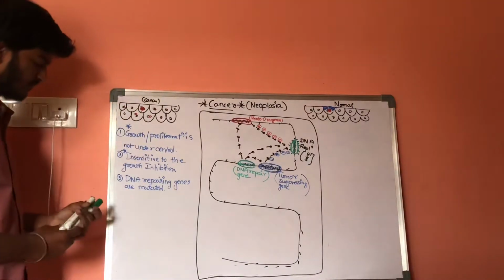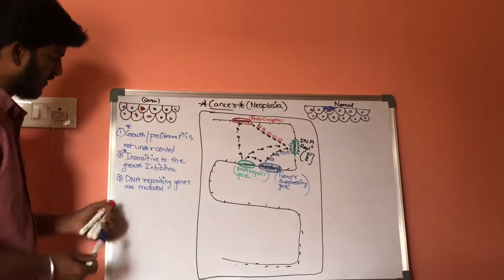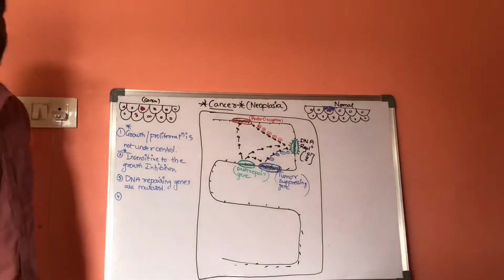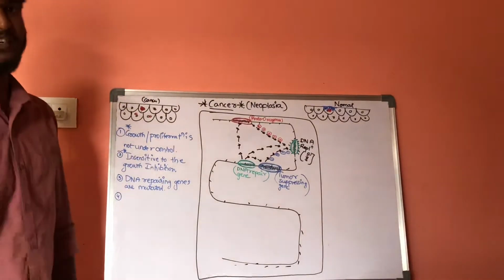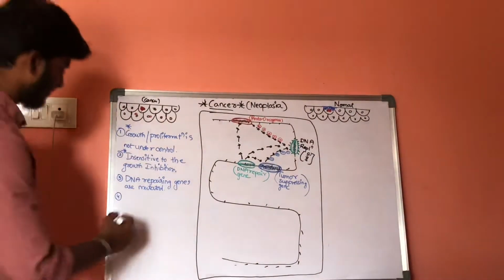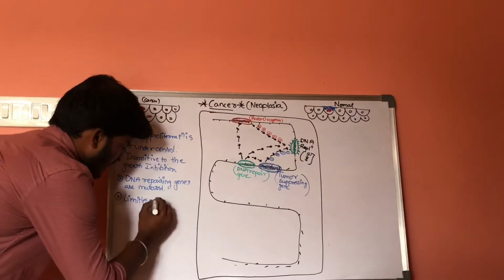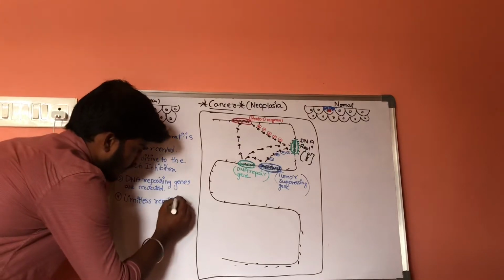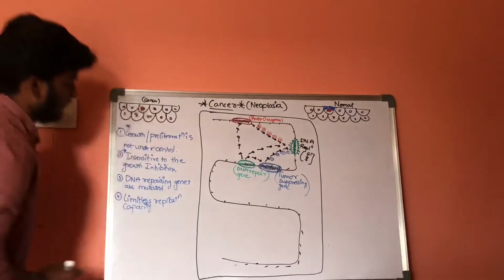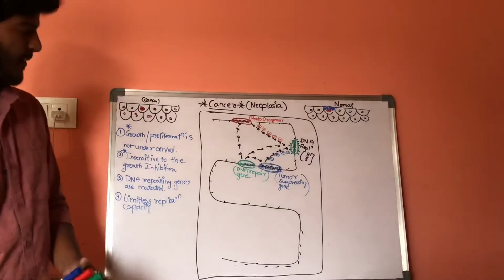Now coming to the fourth feature, let us discuss the fourth characteristic feature, that is, these cancer cells have limitless replication capacity. What does limitless replication capacity mean?